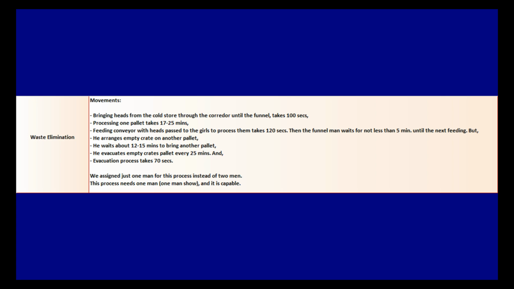But he arranges empty crates on another pallet. He waits about 12 to 15 minutes to bring another pallet. He evacuates the empty crates pallet every 25 minutes, and the evacuation process takes 70 seconds. We assigned just one man for this process instead of 2 men. This process needs a one man show, and he is capable.